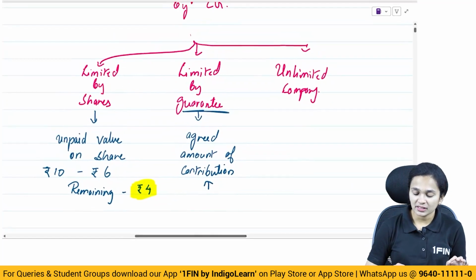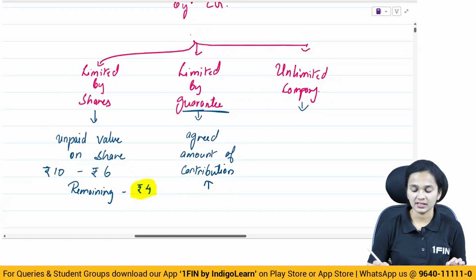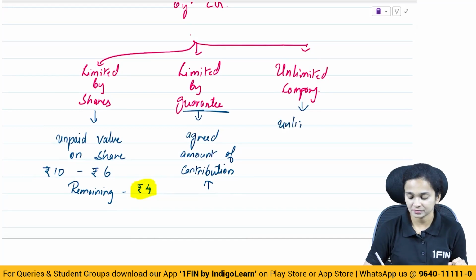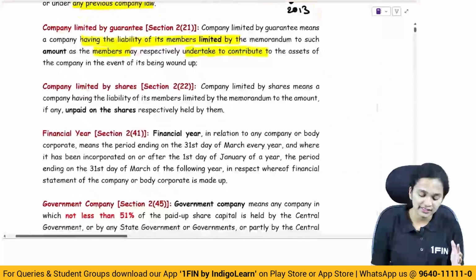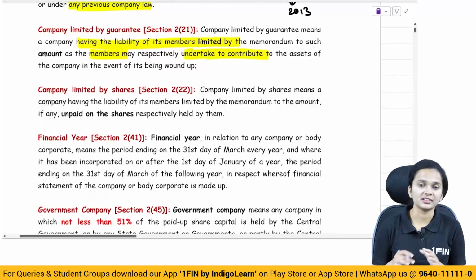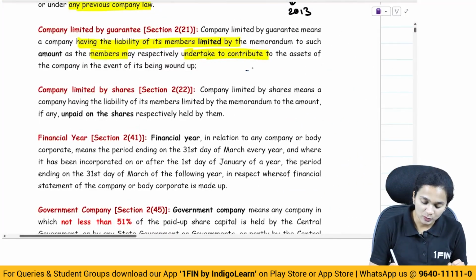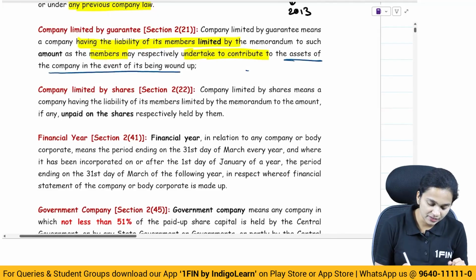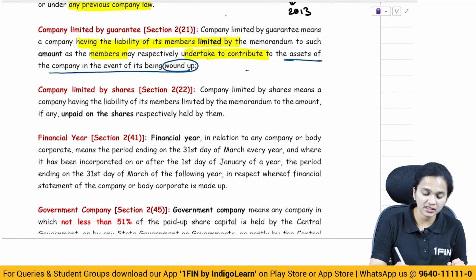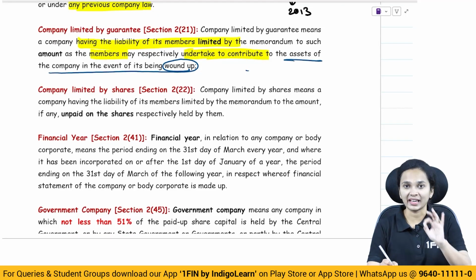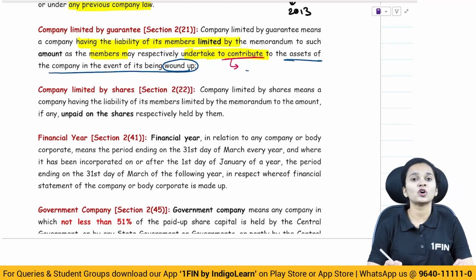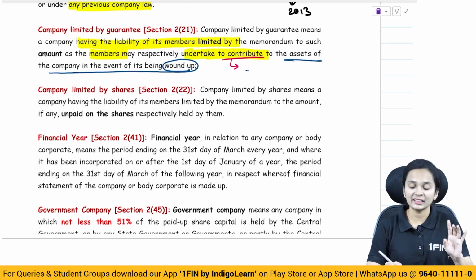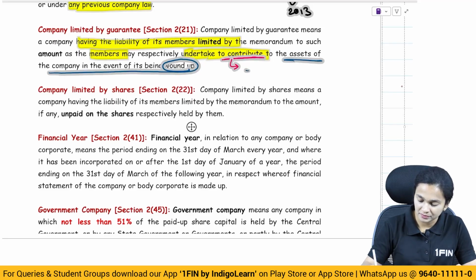Then comes an unlimited company. The name itself suggests the liability of members here is unlimited. So that is what the agreed amount of contribution here means: undertake to contribute to the assets of the company in the event of winding up. In the case of a company limited by guarantee, this amount of agreed contribution can be called upon only and only at the time of winding up of the company.